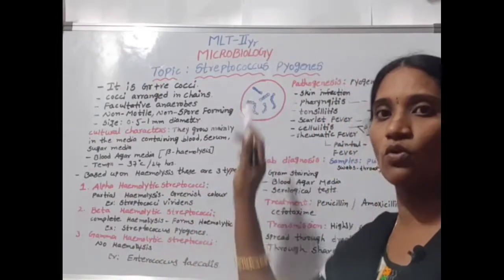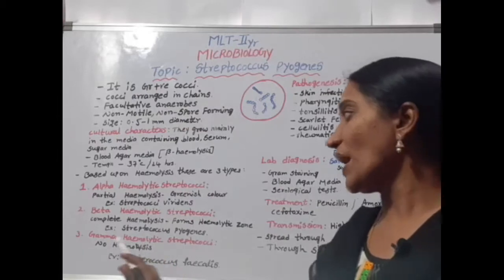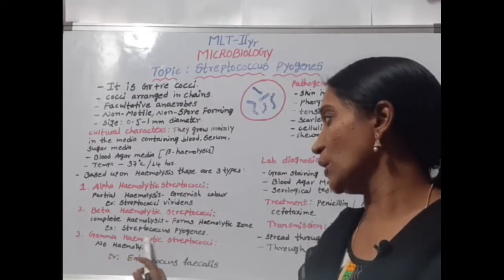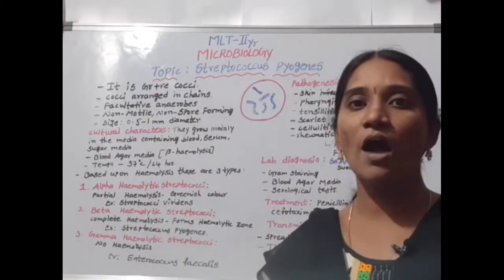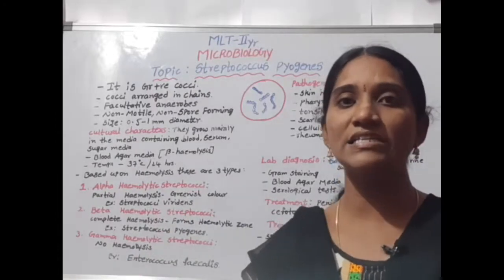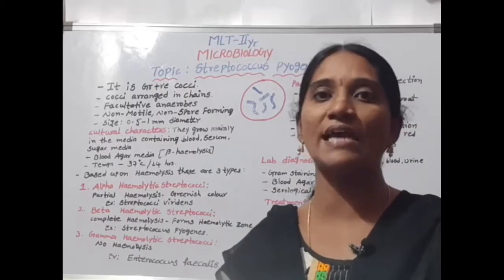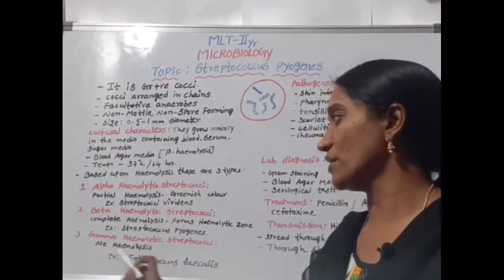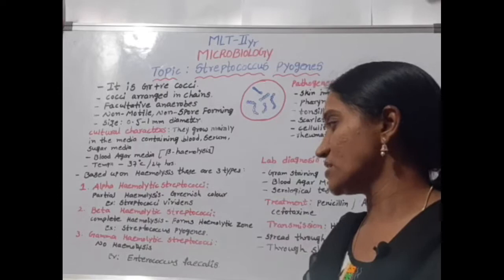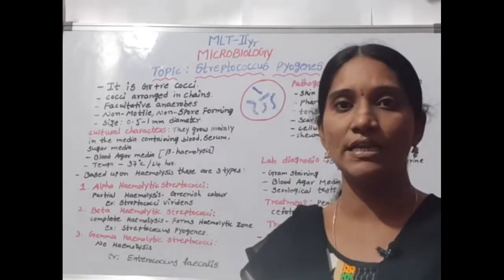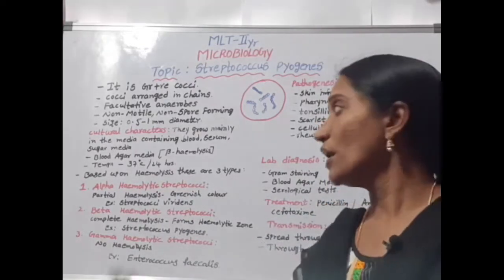For example, Streptococcus pyogenes. The third one is gamma hemolytic streptococci. There is no hemolysis, no splitting or lysis of the blood. For example, Enterococcus faecalis.